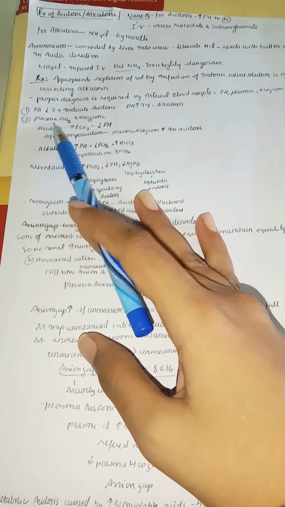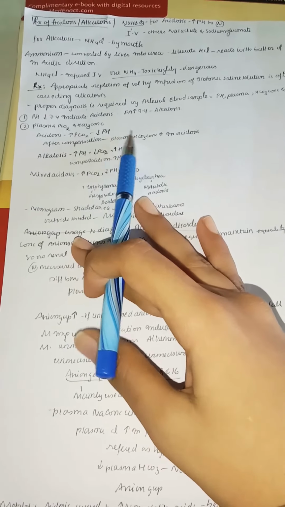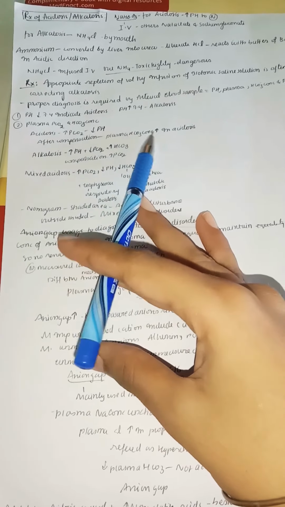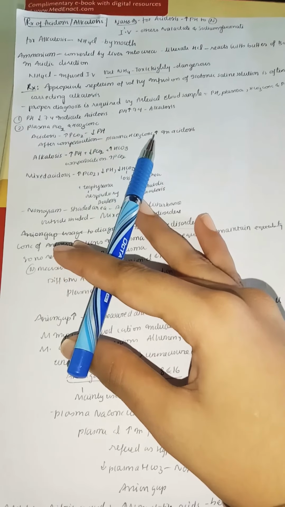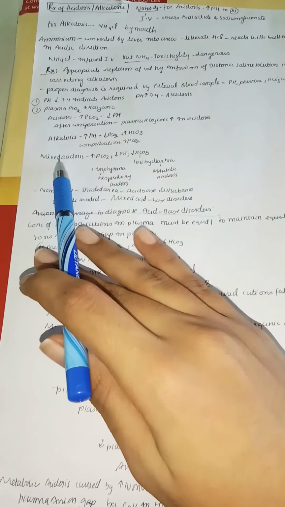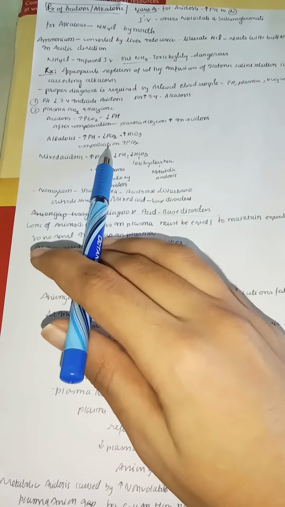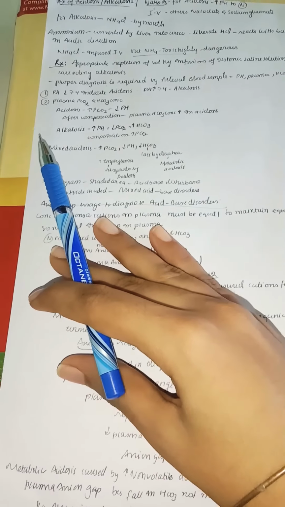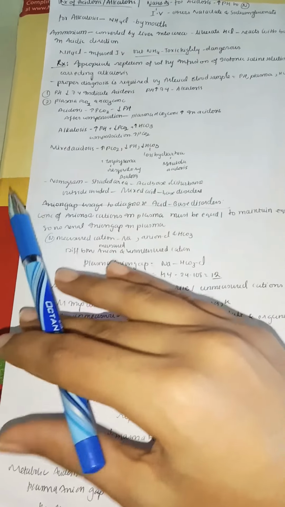So in the case of acidosis, we can see that the partial pressure of carbon dioxide is very high, whereas the pH is low. After compensation, the plasma bicarbonate concentration increases to prevent this. And in alkalosis, in the beginning we'll see higher pH, lower partial pressure of carbon dioxide and higher bicarbonate. After compensation, we'll see there will be a higher partial pressure of carbon dioxide.